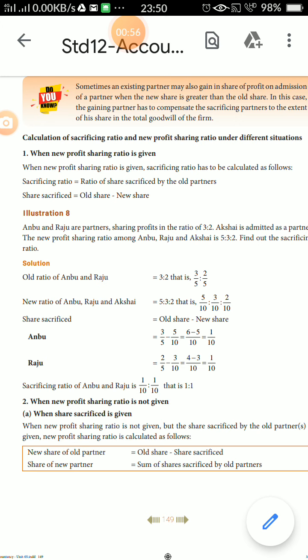Introduction. A person may join as a new partner in an existing partnership firm. This is called admission of a partner. The purpose of admission of a new partner may be to raise additional capital, for expansion of business, for the managerial skill of the new partner, or both generally.